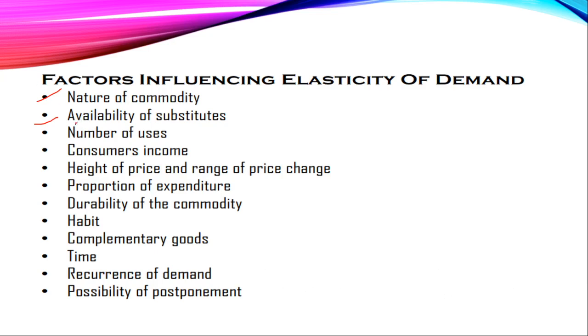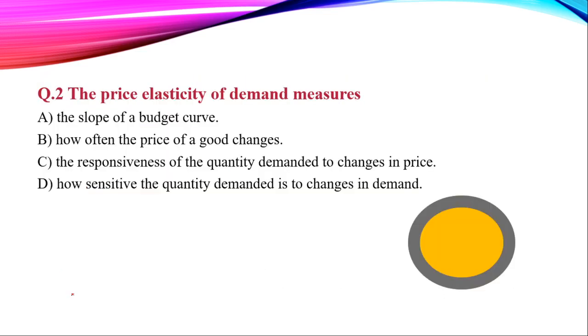So availability of substitutes somewhere affects elasticity of demand. Then the number of users of that commodity, consumer's income, then height of price and change in price range, then proportion of expenditure, durability of commodity, habit, complementary goods, time, recurrence of demand, possibility of postponement. These are the factors that affect our elasticity of demand.